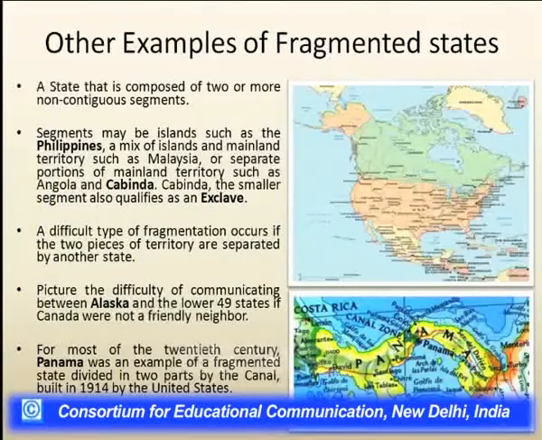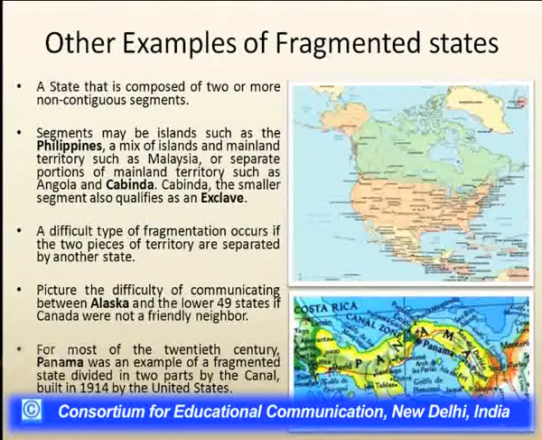But the Indonesian government is trying to make integration possible by migrating the population from the mainland toward the very isolated islands. These are other examples of the fragmented state. Like the United States, where Alaska, one of the 49 other states, has been separated from the mainland United States.